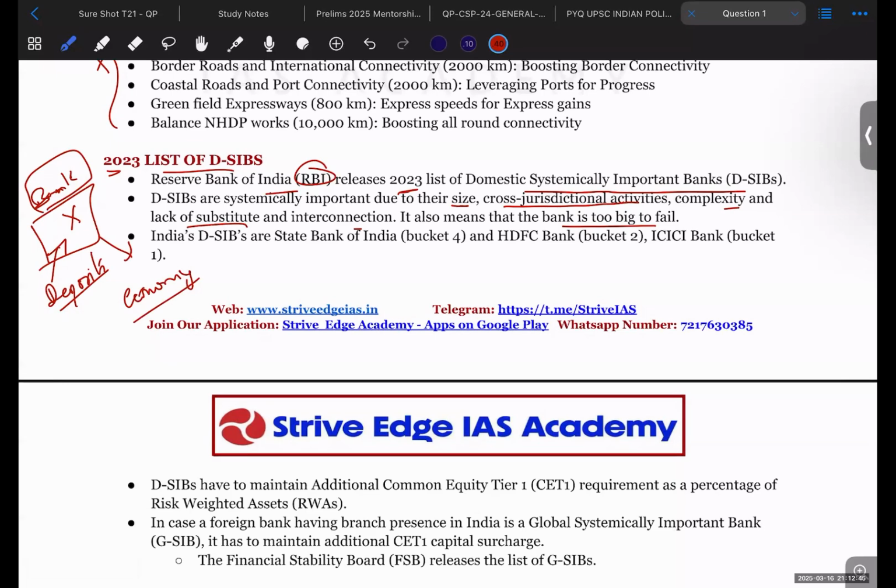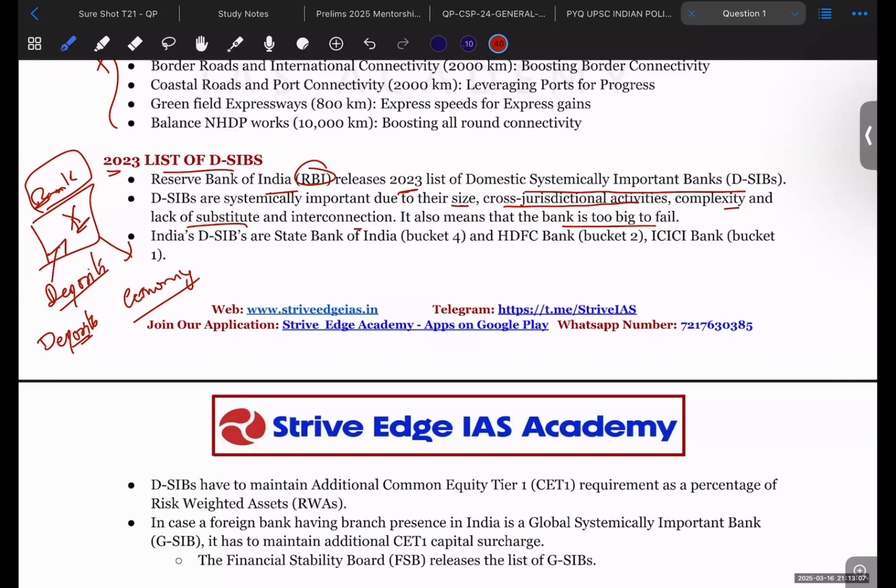So that is why additional measures have been taken by the RBI. RBI says that you have to maintain some more capital with you so that you don't become bankrupt very early, even if some of the loans become non-performing assets.